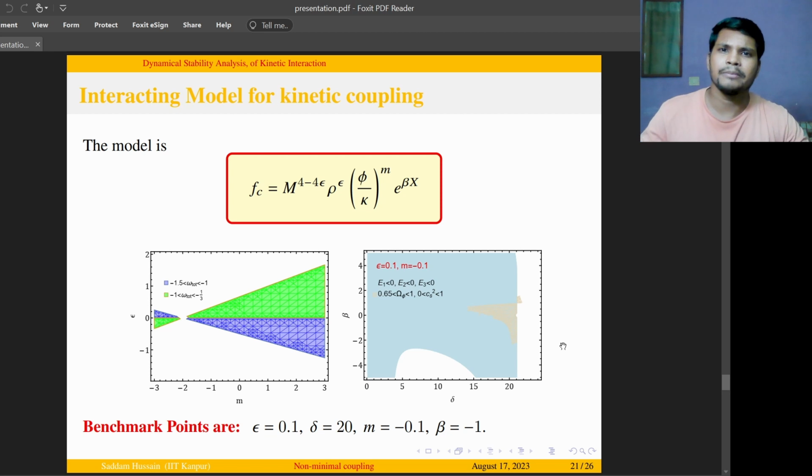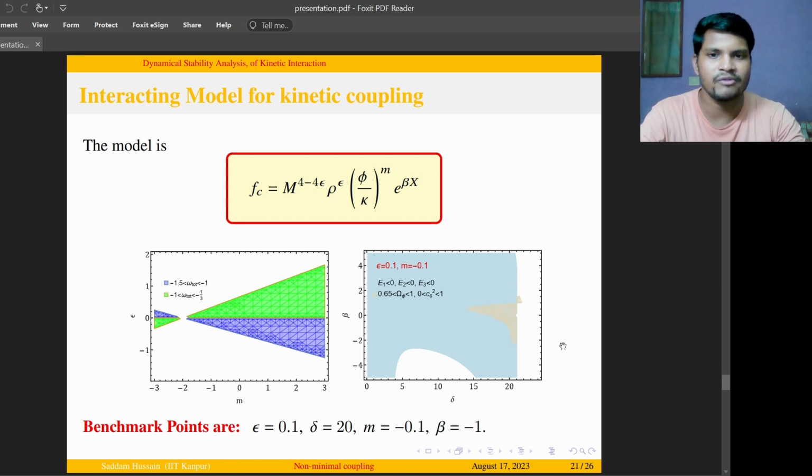Now, for understanding the dynamics of this interaction, we are using the interacting model to be the most general possible and of exponential type. So we have m to be the dimension of mass, rho the fluid density, and phi and x are the field parameters. This interacting model yields several critical points, out of which we have chosen those critical points for which the interaction parameter z does not vanish. For that point, we are estimating omega effective, the total equation of state, in two ranges. For example, the green range on the left shows the accelerating regime from -1 to -1/3.